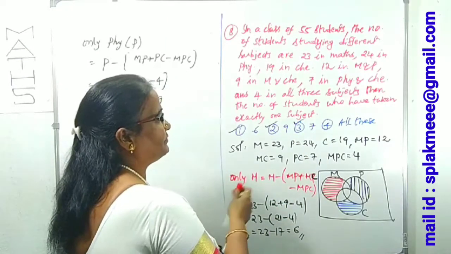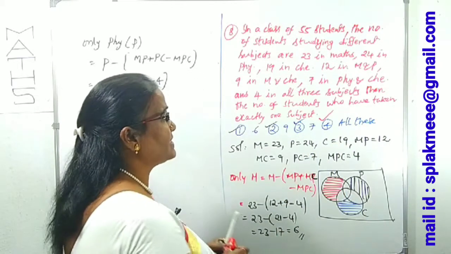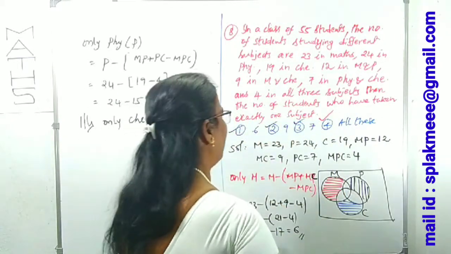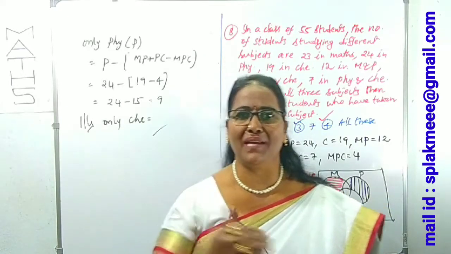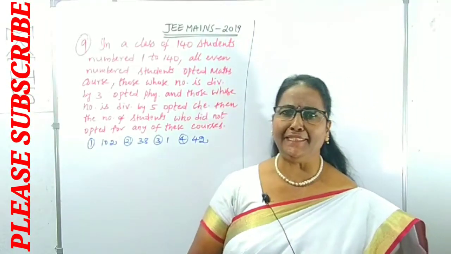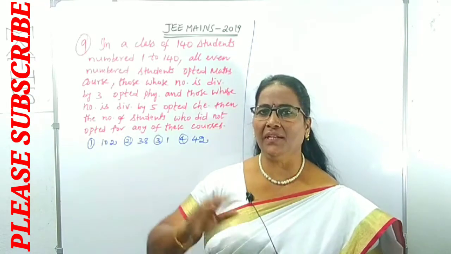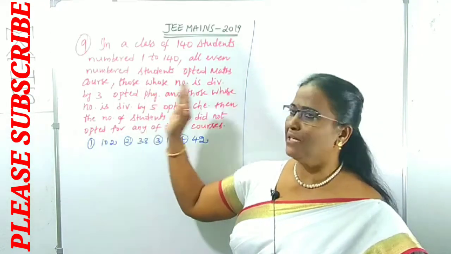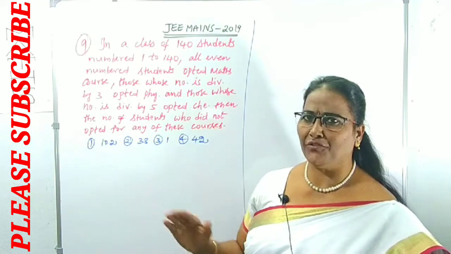All are correct. In this question it's very simple, but he's asking the number of students who have taken exactly one subject. Maybe exactly physics, maybe maths, maybe chemistry. Clear? JEE 2019. What I explained in question number 8, the same model is given here with maths, physics, chemistry indirectly. What approach do we have to take for this one?